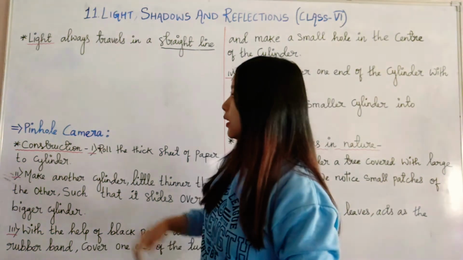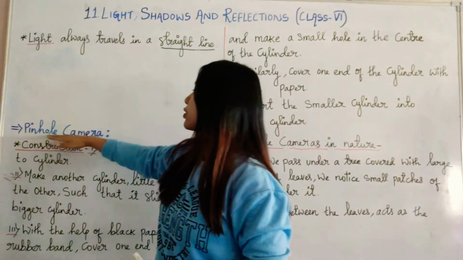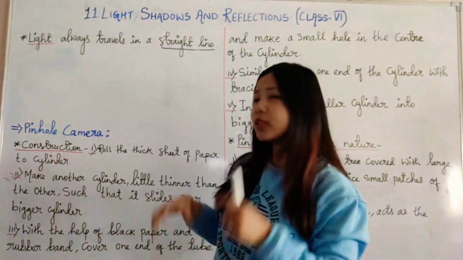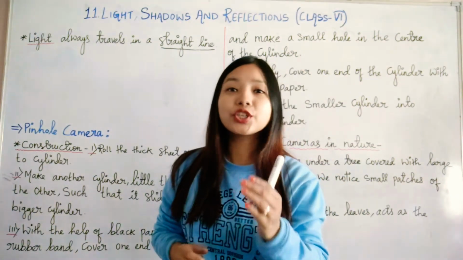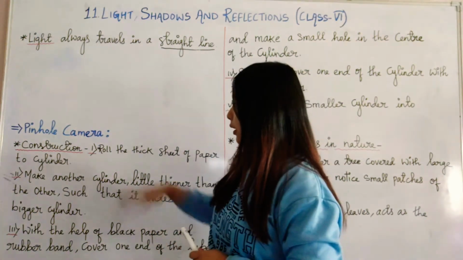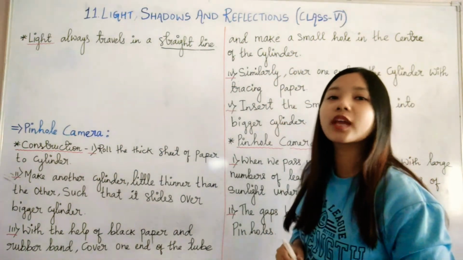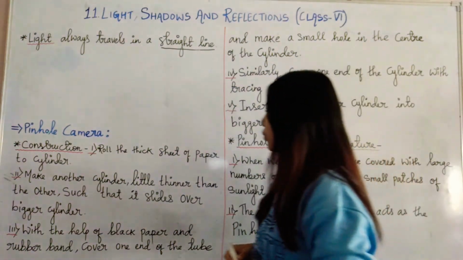Now let's see our next topic, that is the pinhole camera. It is a type of camera which you can easily make. Here is the procedure for construction of a pinhole camera. We will see it one by one.